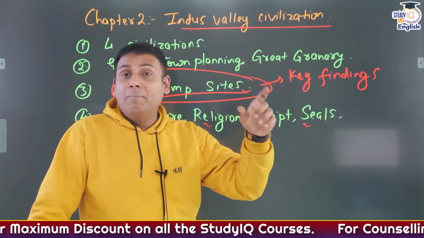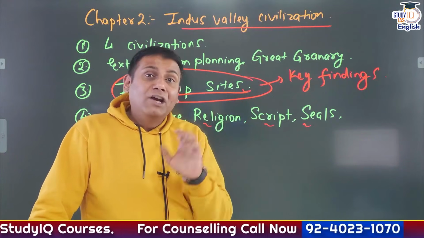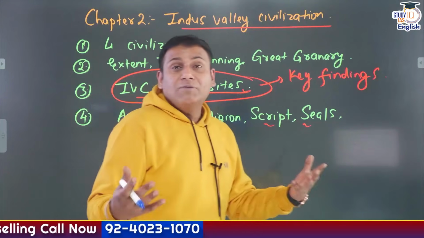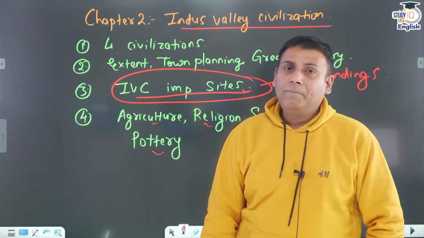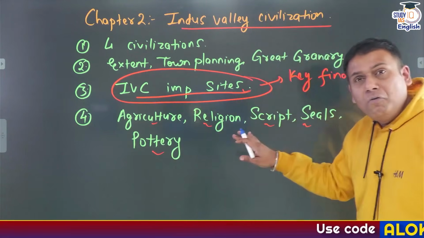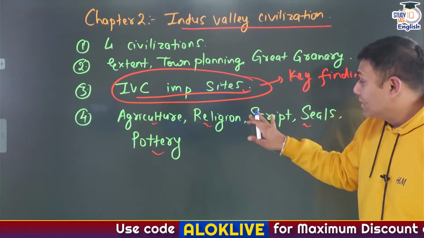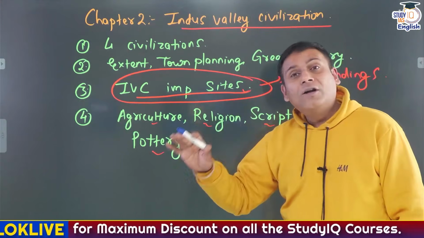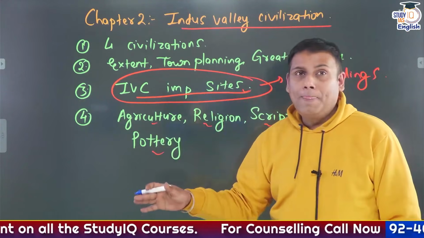In fact, they might have worshipped the peepal tree. They might have believed in phallic and yonic worship, and the evidence of phallic and yonic worship comes from the site of Harappa, located in present-day Pakistan on the banks of River Ravi. So also focus on these important aspects. What is the script referred to as? The script is referred to as boustrophedon. What was cotton referred to as during the time of Indus Valley civilization? It was referred to as sindon.